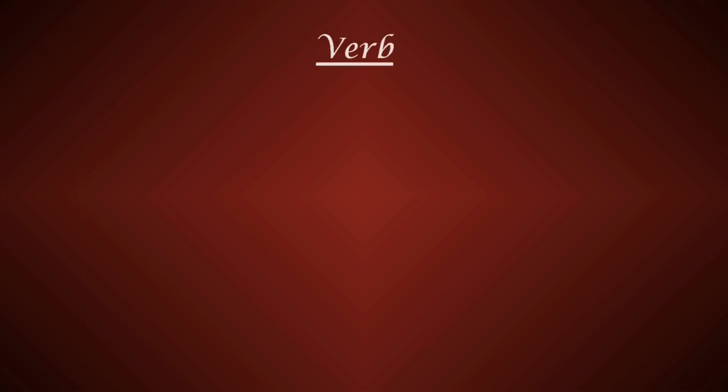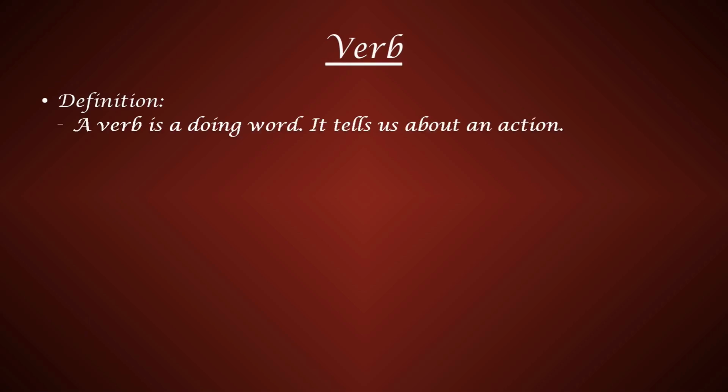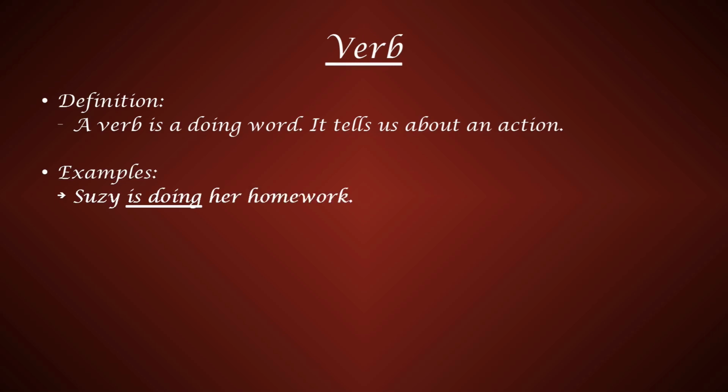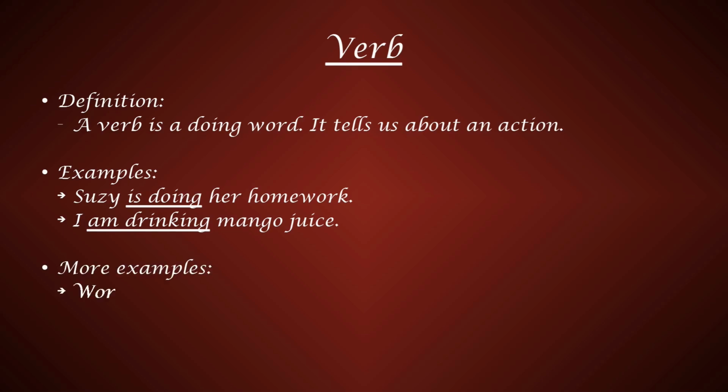Verb. The definition of verb is, a verb is a doing word. It tells us about an action. Examples are, Susie is doing her homework. Here, is doing tells us about an action. So, is doing is a verb. The next example is, I am drinking mango juice. Here, am drinking tells us about an action. So, am drinking is a verb. Few other verbs are work, walk, eat, etc.